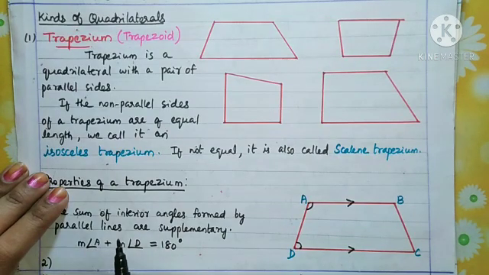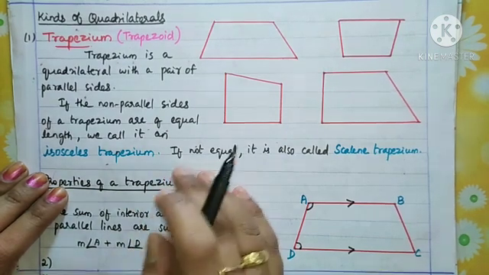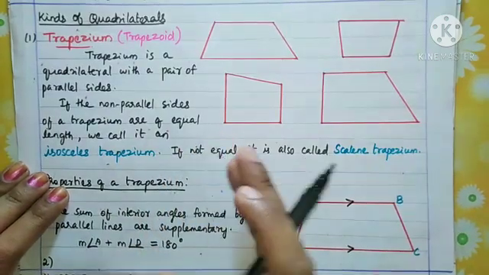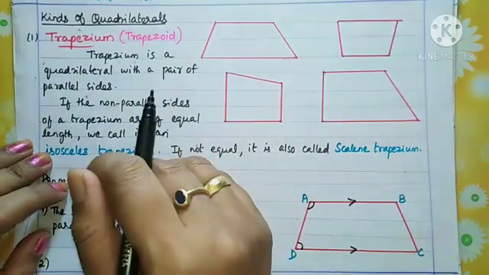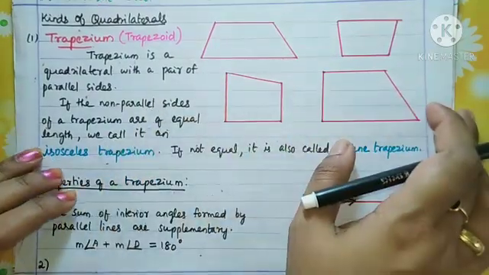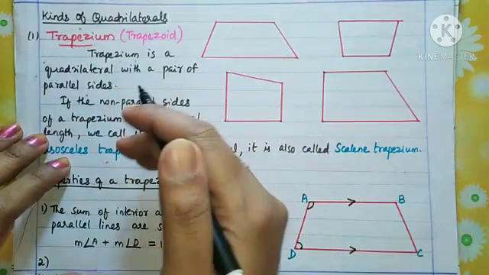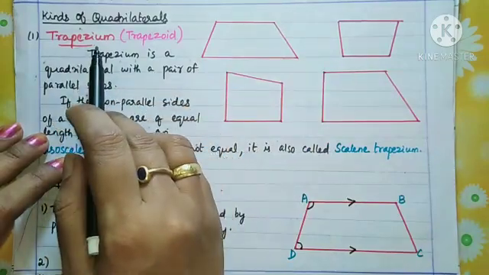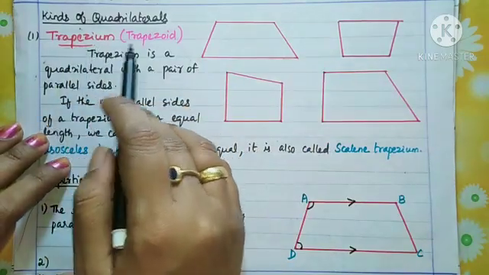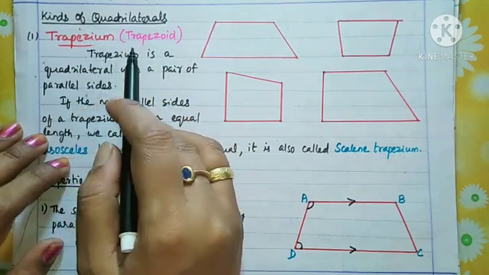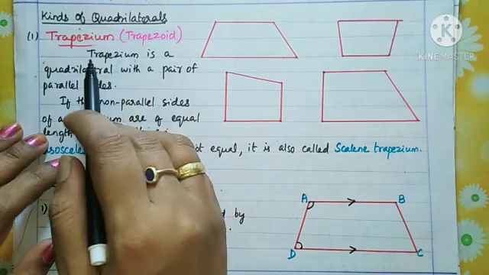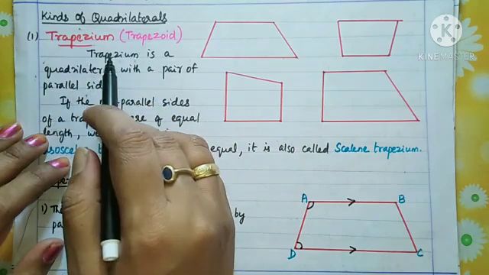You know already the types of quadrilaterals. You may have learned in previous classes. We know quadrilaterals are four-sided figures, and for many four-sided figures you know their names also, but we are studying them one by one in this lesson. So the first quadrilateral we are going to study here is the trapezium. Okay, trapezium. It is also called trapezoid. So it has two names. Sometimes it is called trapezoid, and usually we call it trapezium.